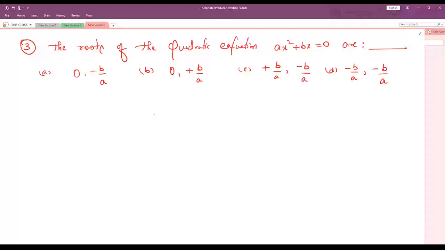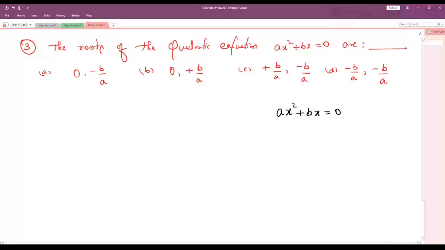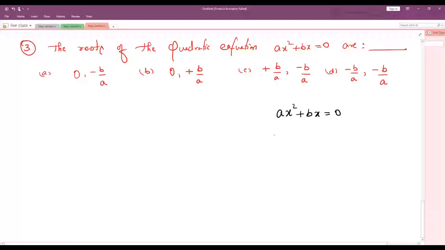First of all, did you understand the question? He is asking you to find the roots. Roots means you have to find the value of x, correct? So your equation is ax square plus bx is equal to 0. We have to find the value of x, right? In x square and x, we can take x as common.